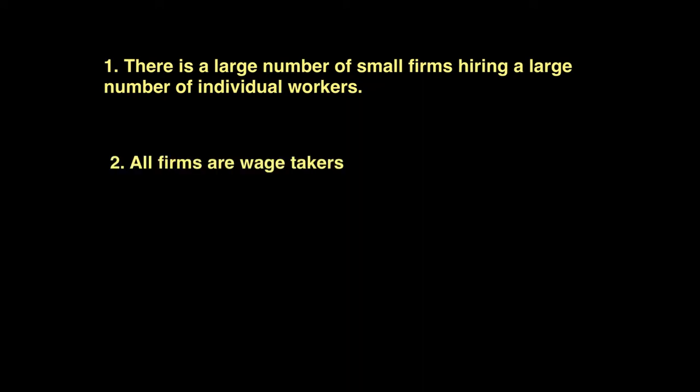Neither has any economic power to affect wage rates, because there are tons of employers and tons of employees. There is also perfect knowledge, which means that workers are fully aware of the job conditions, the market conditions, the wage conditions, and both the employer and the employee know exactly what to pay and how much to be employed.